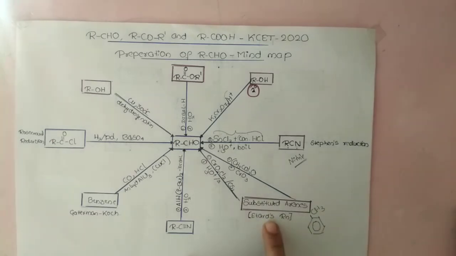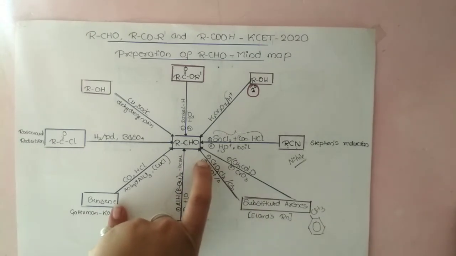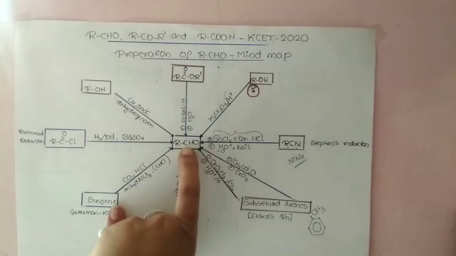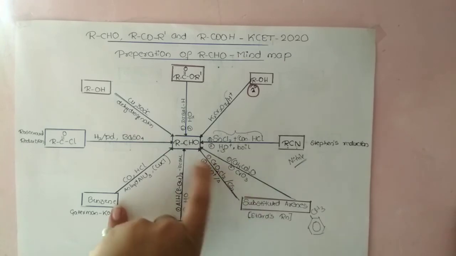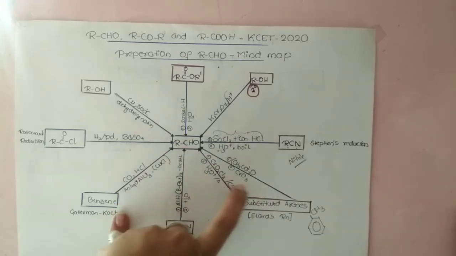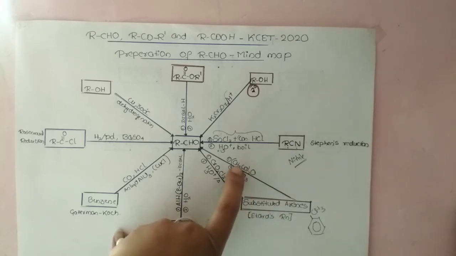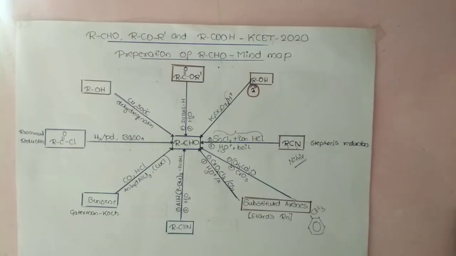In the Etard reaction the reagent used is chromyl chloride, and we get the respective aromatic aldehyde by this reaction. Next, the same substituted arene when treated with acetic anhydride, in the presence of chromium trioxide, also results in the formation of the respective aromatic aldehyde.